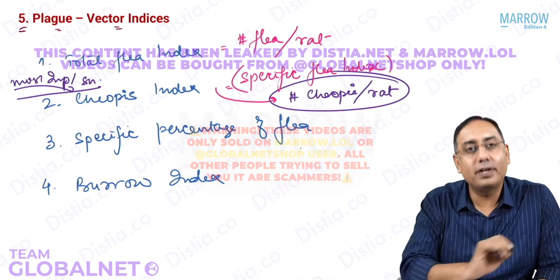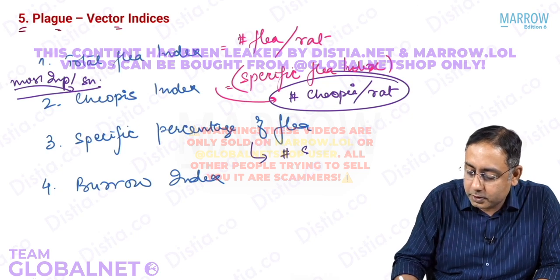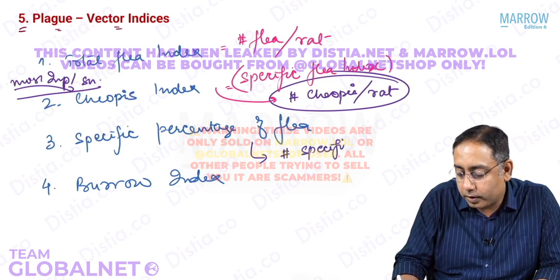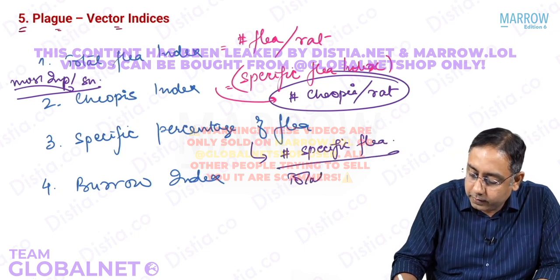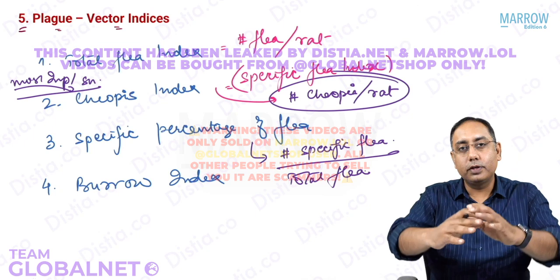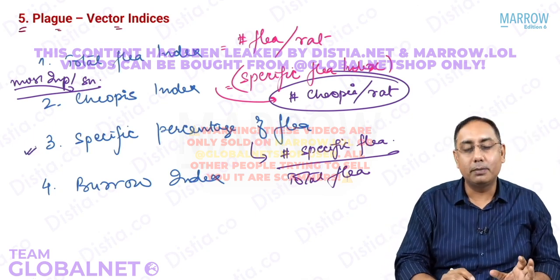What is the specific flea index? Specific flea index, it is the total number of a specific flea, whatever flea we are talking of, divided by the total fleas in the area. So out of the total fleas, which flea is highest? That is the specific flea percentage.